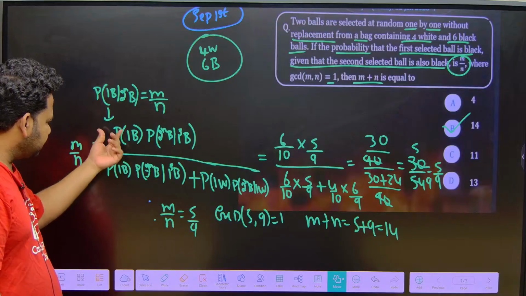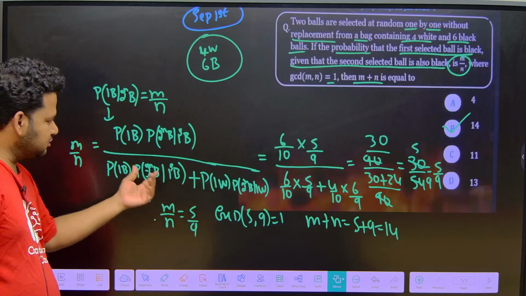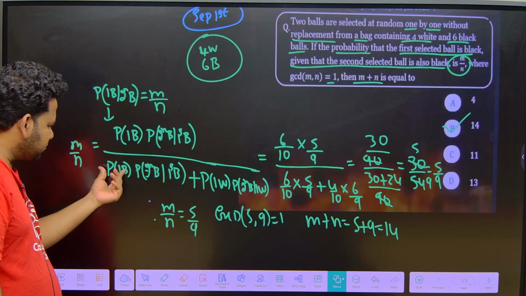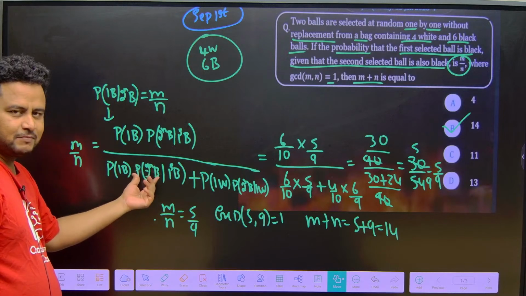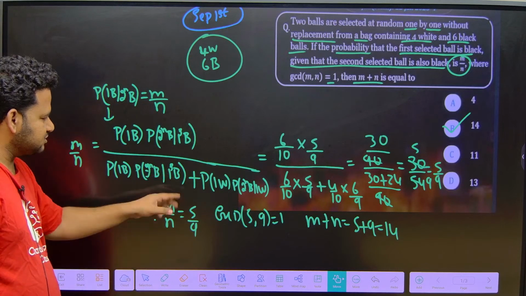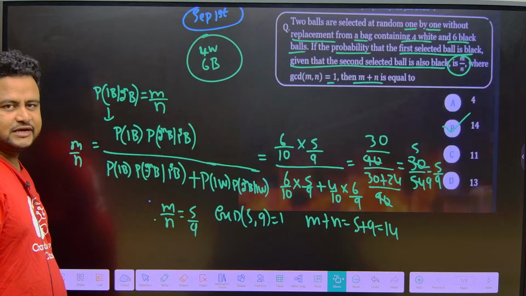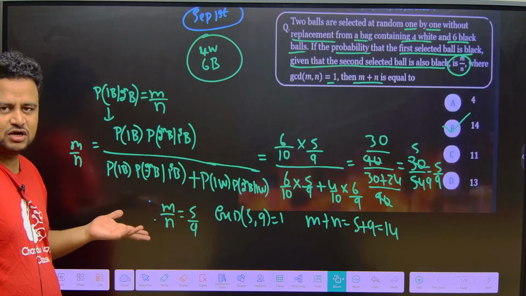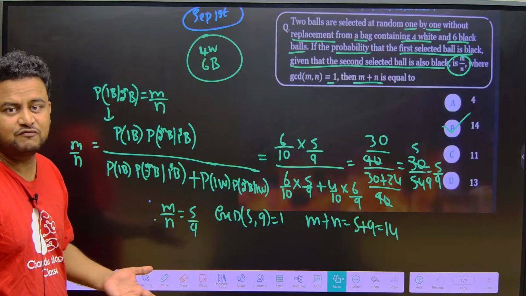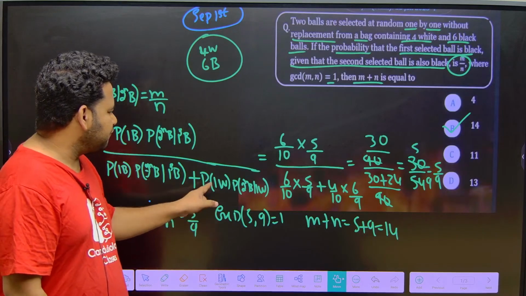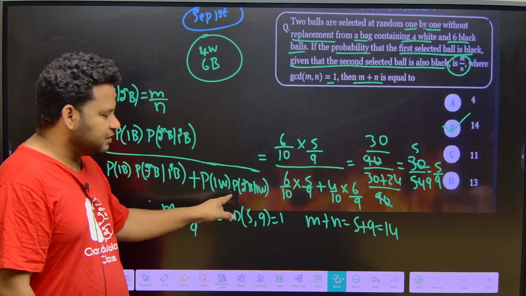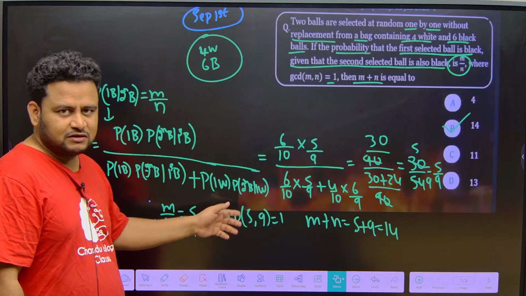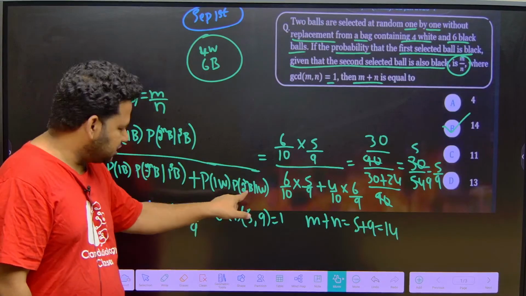Okay, divided by probability of total. So probability of first ball being black into probability of second ball being black given that the first ball is also black, plus you removed a black ball. Next time, the first ball is not black, if it comes out as white, that time what will happen? Probability of first ball being white into probability of second ball being black given that the first ball you drew was white. That is what I have written.